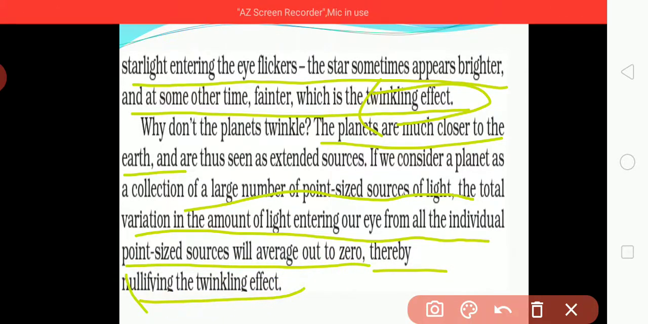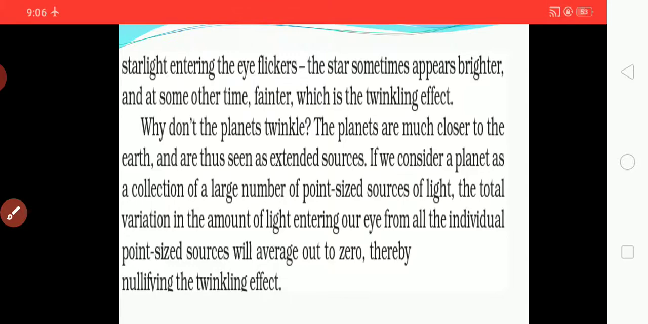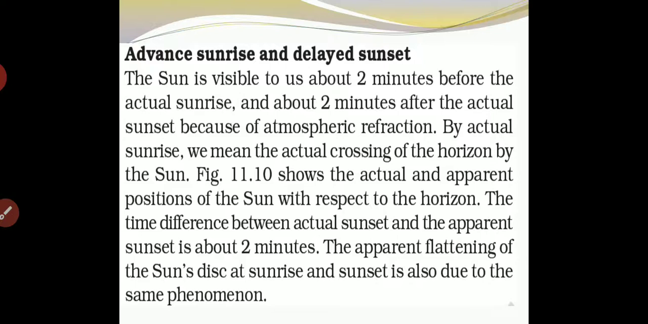What will be seen? A planet is very near to the earth, and the amount of light entering our eyes from each point will nullify that from the others. Due to this the total variation will be zero, and therefore the twinkling effect will be nullified. So it will not be seen as twinkling. We can see that a planet cannot be seen twinkling, while starlight will be.